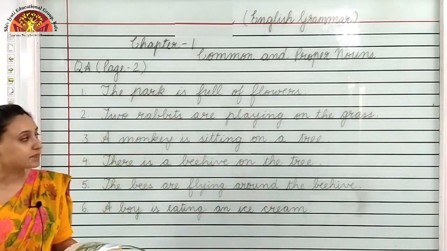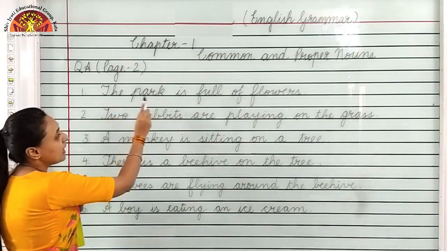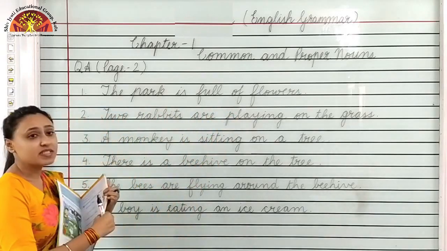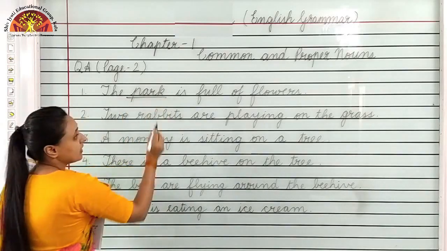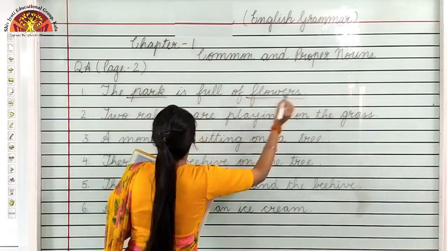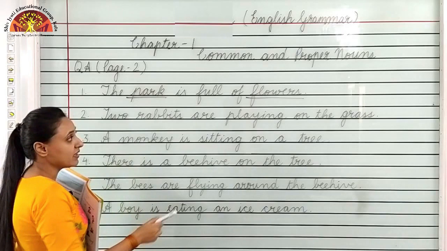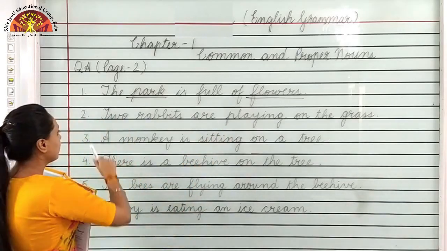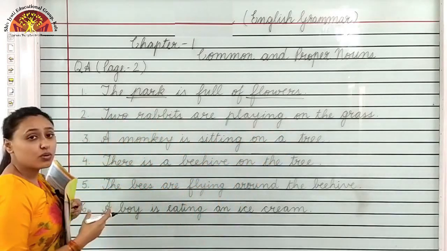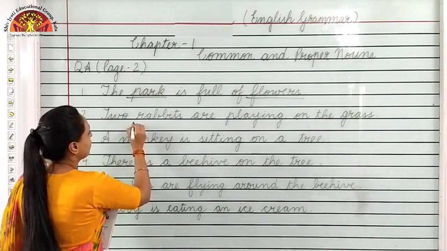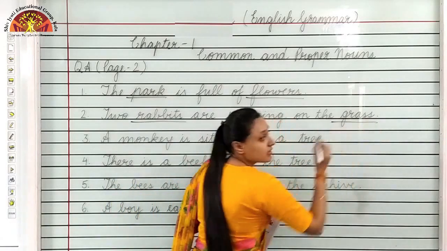Let us start. Here on the board, number 1, the park is full of flowers. What is the common noun here? First park, then flowers. Park, where you go to play, and flowers, a part of the plant. Number 2, two rabbits are playing on the grass. So here, who are playing? Two rabbits. Rabbit is the name of an animal. And grass is a plant grown on the ground.